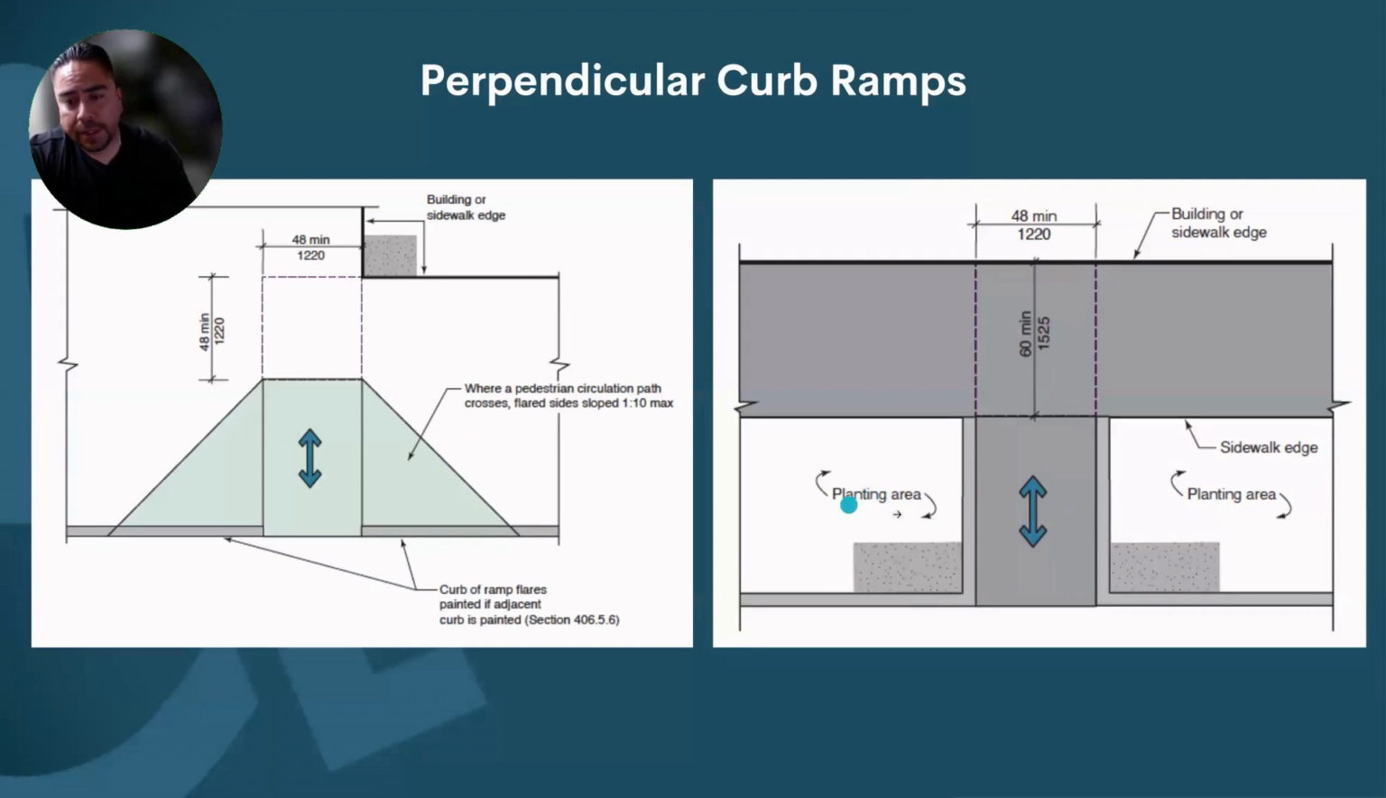Here, no flares because this is a planting area. This is not a circulation path, right? I am not intended to be walking here. If I'm intended to be walking, then flares are part of a requirement. So remember that flares are not for wheelchairs.